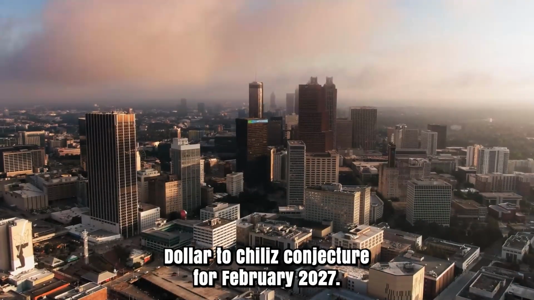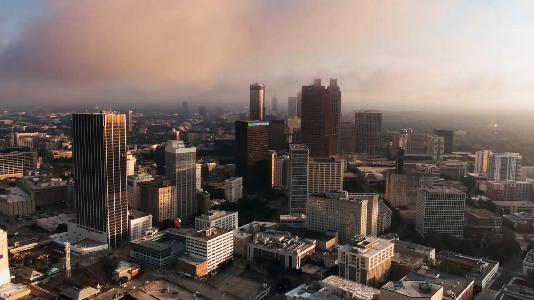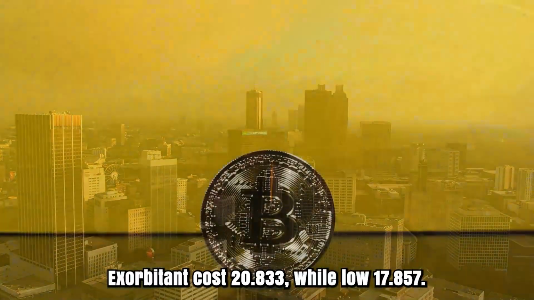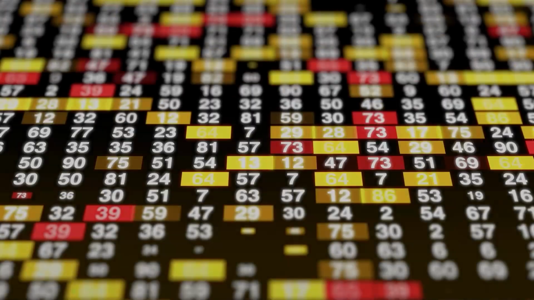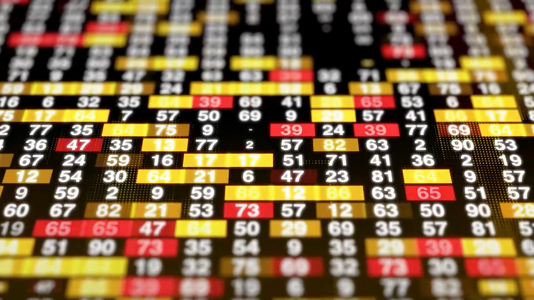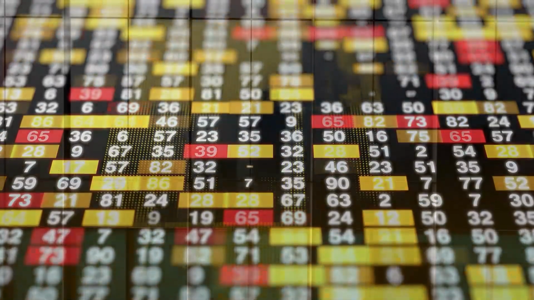Dollar to Chiliz conjecture for February 2027. First and foremost cost at Jibber coins. Exorbitant cost 20.833, while low Jabber. The found the middle value of cost. The USD to CHZ estimate toward the month's end 19.231, change for February 7.7%.